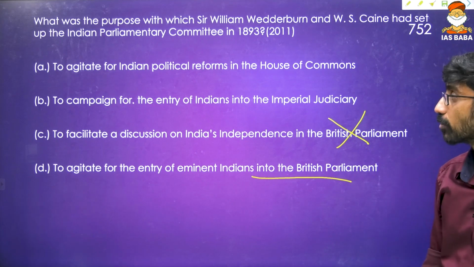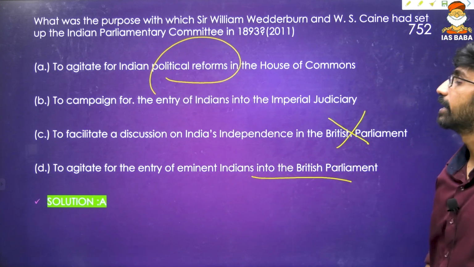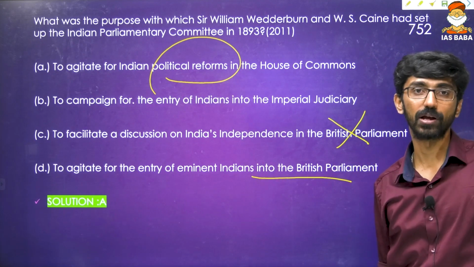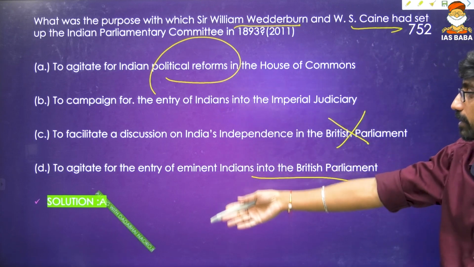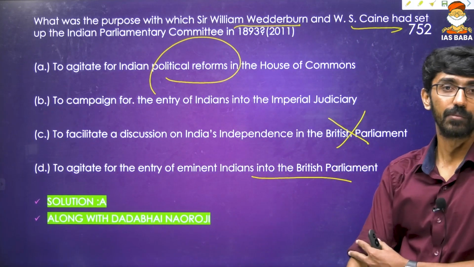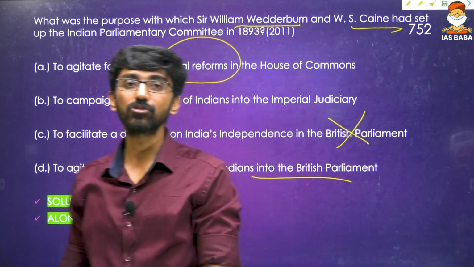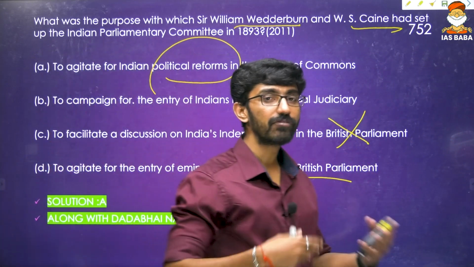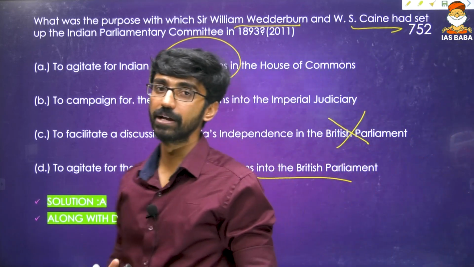Should the answer be? That is for political reforms, we can say. It's majorly for political reforms for India in the House of Commons in British Parliament. And these three people, William Wedderburn, W.S. Kane and Dadabhai Naoroji, established the Indian Parliamentary Committee to fight for India's political reform. Dadabhai Naoroji spent most of his time outside India, particularly in London, to agitate for Indian reforms, for the welfare of Indians.